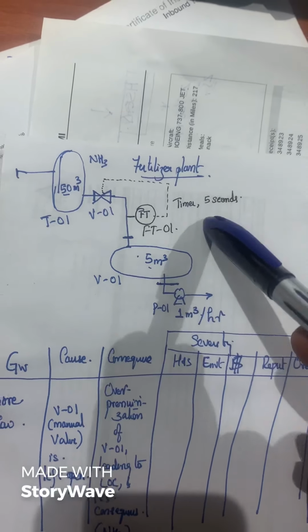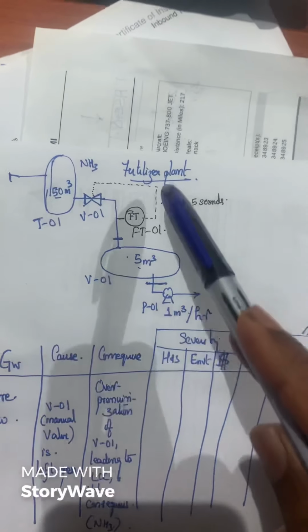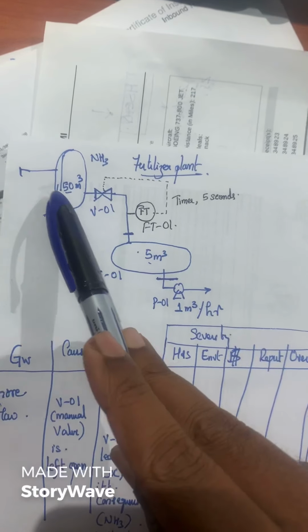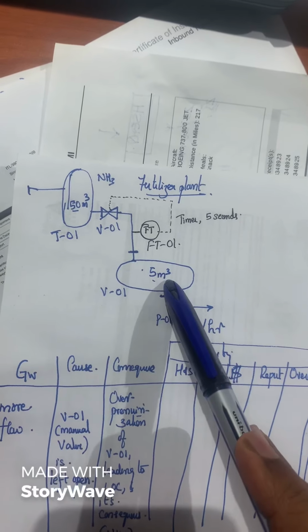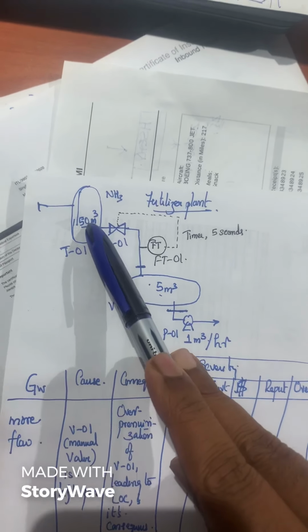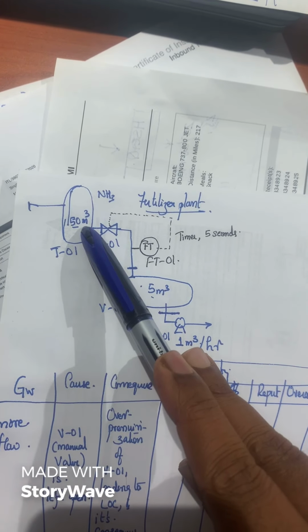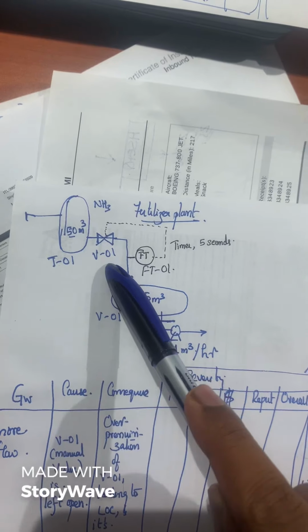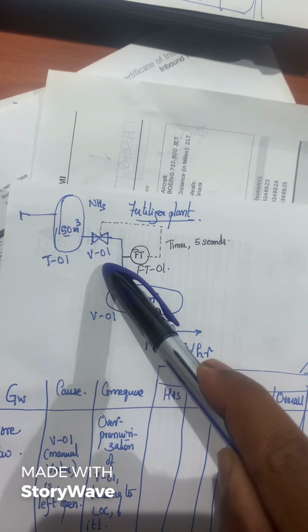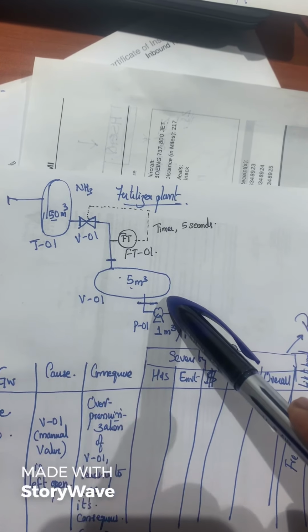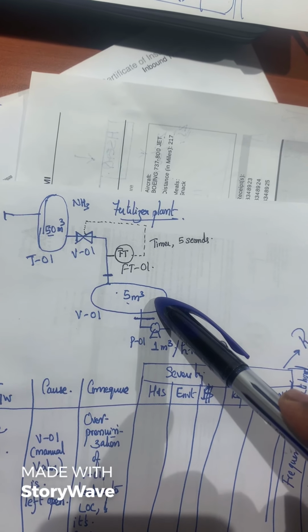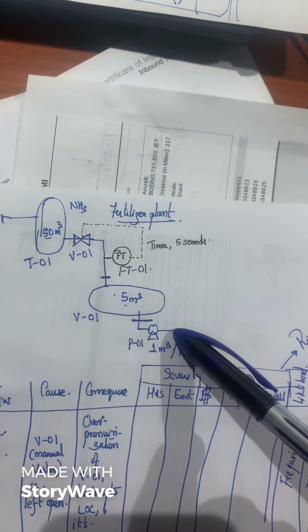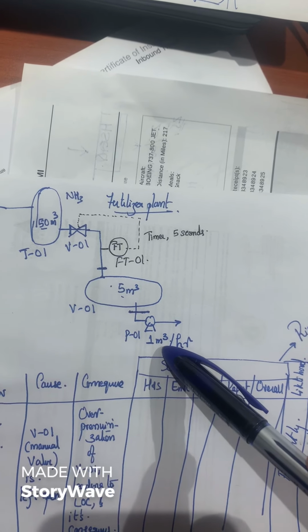So, Subandhu, now let's consider one plant. This is a fertilizer plant. Ammonia has been used. This is a tower T01. There's a vessel V01. The tower has around 50 meter cube of hold up. It was initially a manual valve V01. There was a de-inventoring vessel of 5 meter cube, and a pump which is flowing at 1 meter cube per hour.